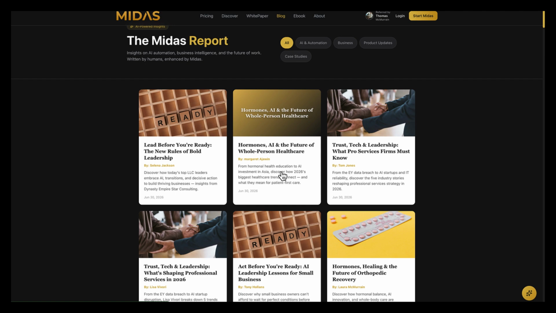And what these do is these actually link to your blog. And we have over 5,000 articles about AI on this blog, and all the SEO and GEO is done very well. So when the search engines pick it up and the LLMs pick it up, not only are they going to pick up these descriptions, but they're going to see that there's a link to an article that goes to your blog as well.